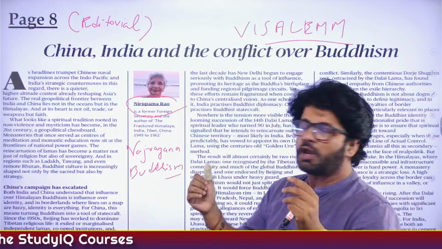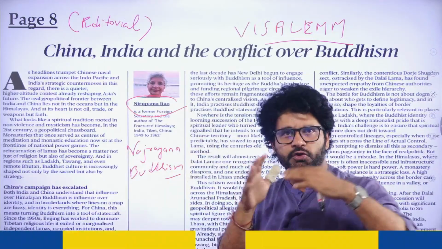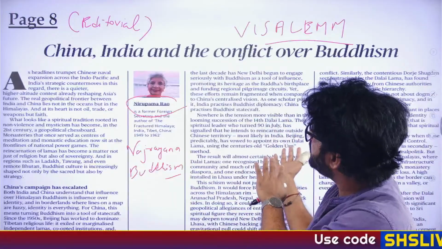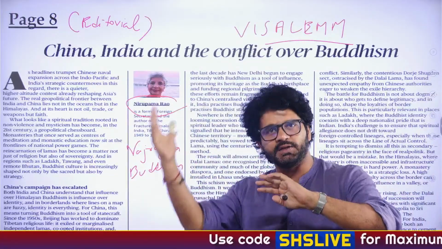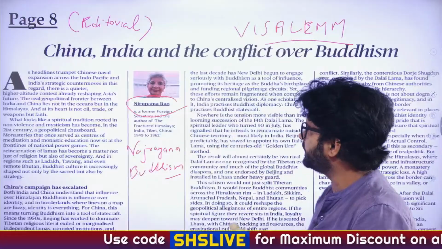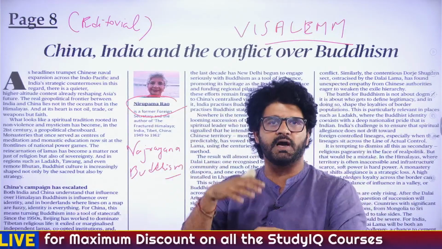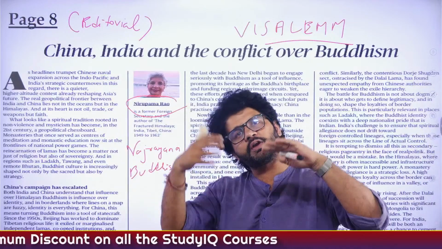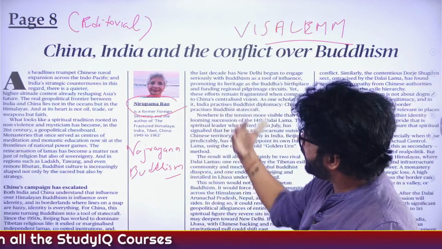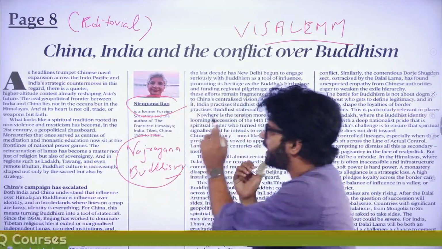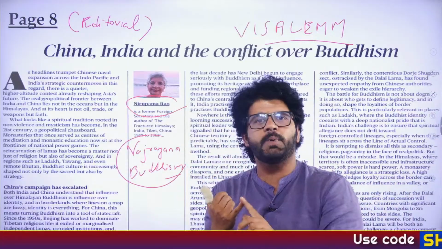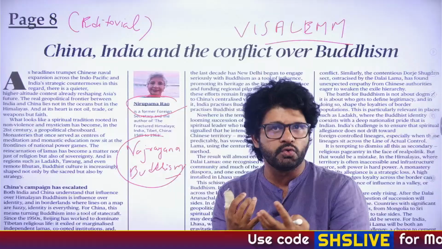Now Nirupma Roy ma'am is saying that in Buddhism, you had initially Theravada or Hinayana Buddhism. Then it got divided into Sthaviravadins and Mahasanghikas. Mahasanghikas later on got transformed into Mahayana Buddhism. From Mahayana Buddhism, you got Vajrayana Buddhism. In this particular form of Buddhism, the concept of guru is very important.